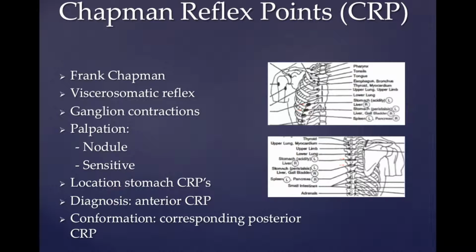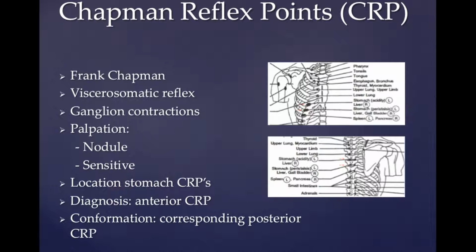Palpation of a ganglion contraction feels like a nodule with size ranging from an almond to a pinhead. The nodules may feel shotty, rubbery, hard, and or ropey. Palpation of a ganglion contraction is frequently sensitive for the patient. But tenderness is a subjective sensation, and therefore the lymphatic congestion and change in myofascial texture is rated a criterion for a Chapman reflex point. The anterior Chapman reflex point of the stomach is located at the left side of the body in the intercostal space between rib 5 and 6 and between rib 6 and 7.